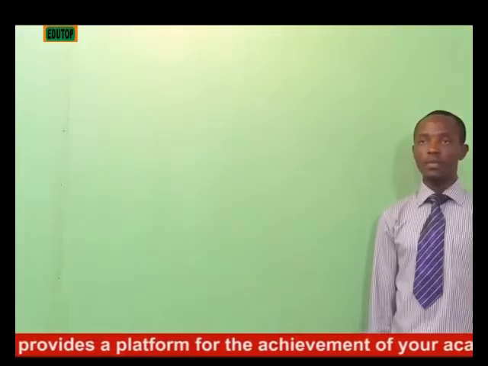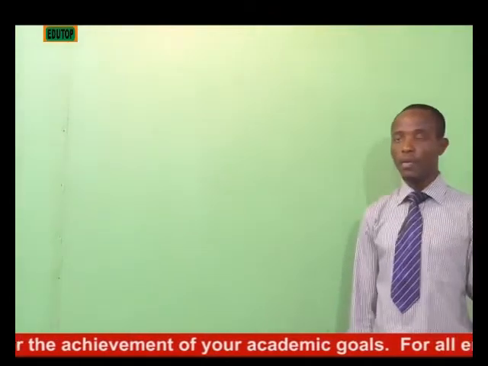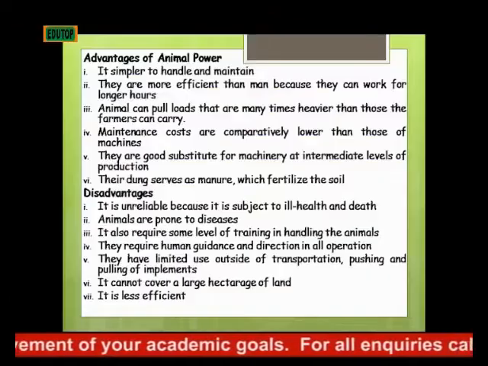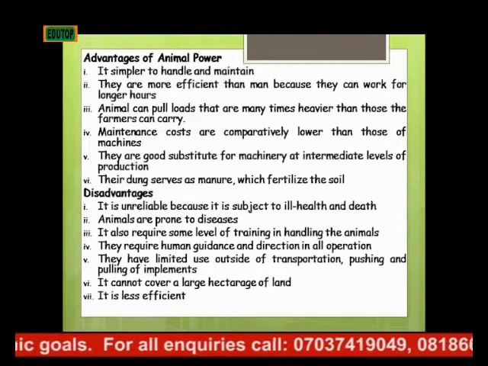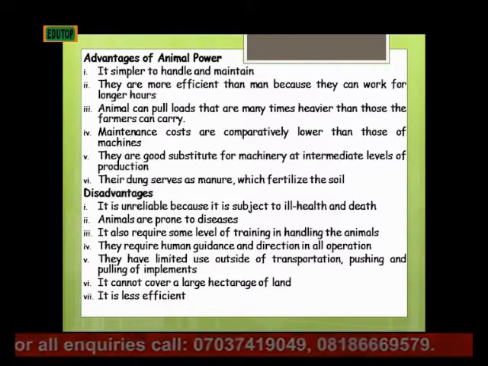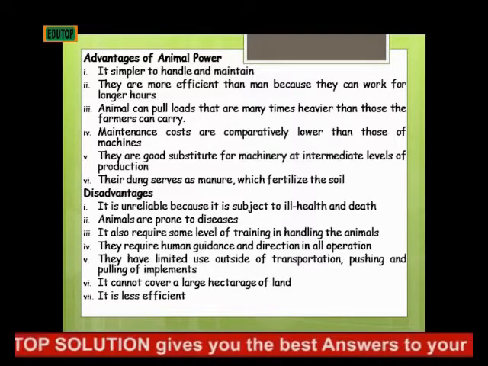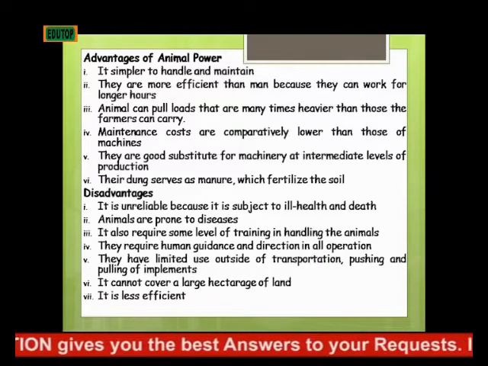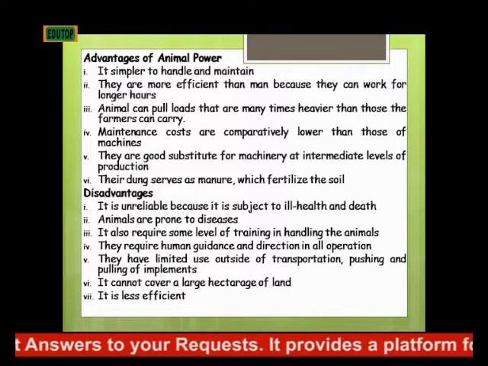Now we'll be looking at the advantages of animal power. It is simpler to handle and maintain. The second advantage is that they are more efficient than man because they can work for longer hours, unlike human power. The third advantage is that animals can pull loads that are many times heavier than those that the farmers can carry.